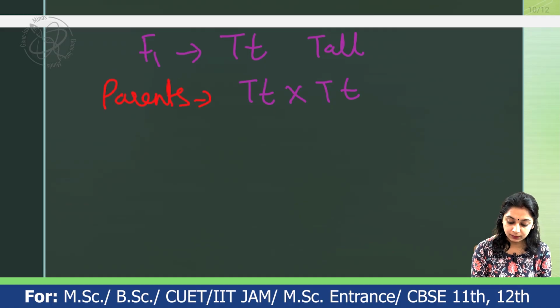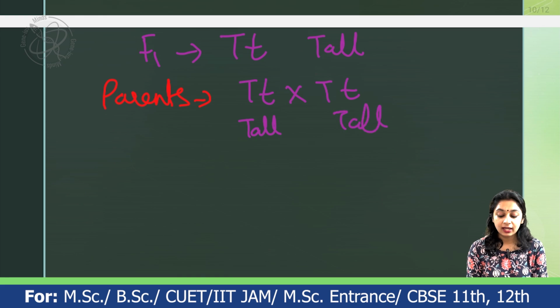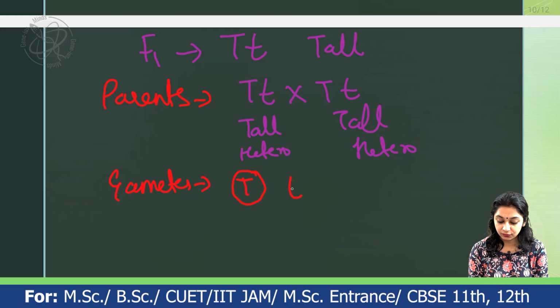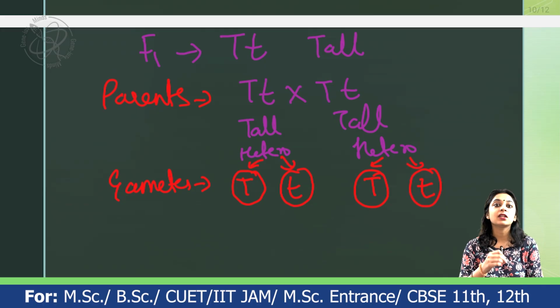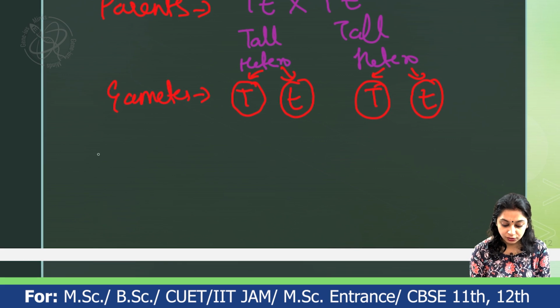Both of them are tall and heterozygous. According to the law of segregation, the alleles will separate, so we are going to get capital T and small t. To have a clear differentiation between gametes and other things, it is better to write the gametes in the form of a circle.